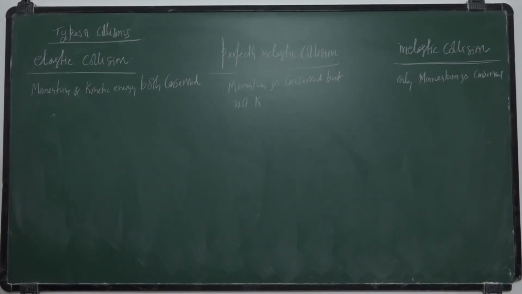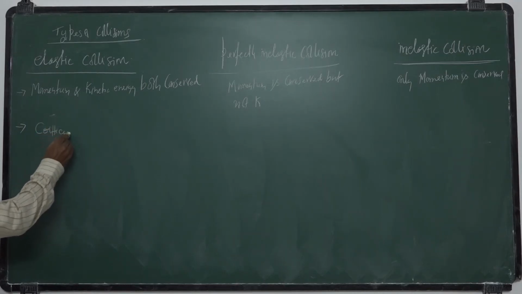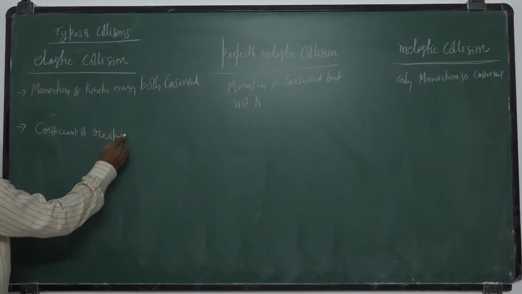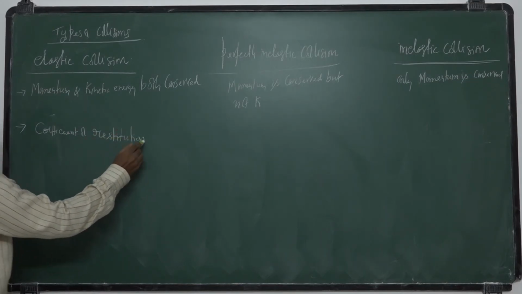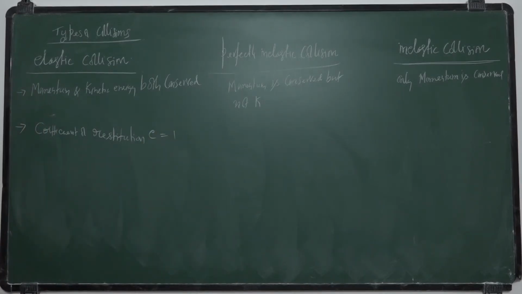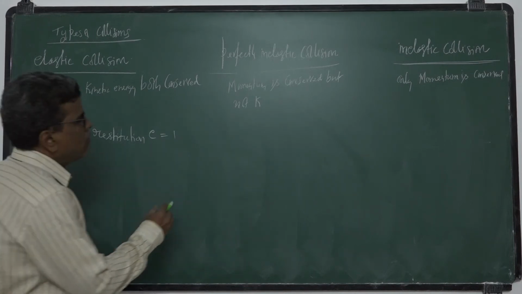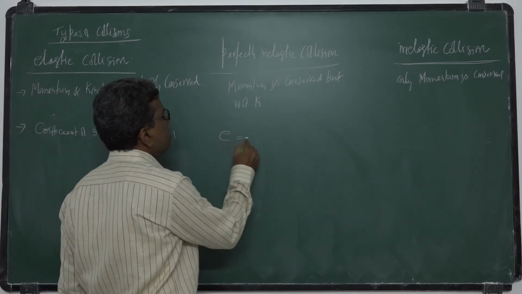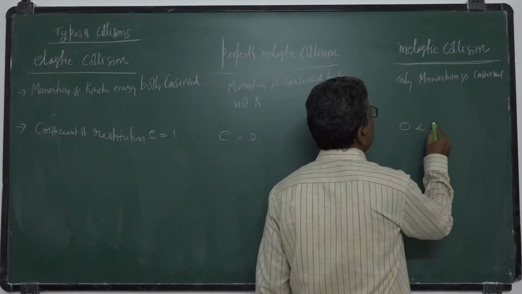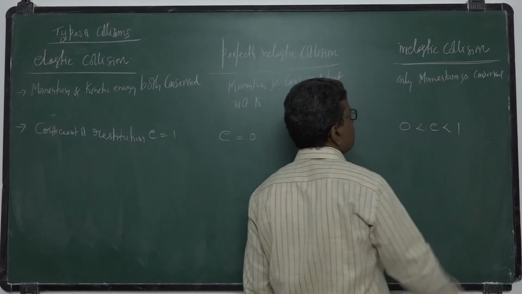So here, the coefficient of restitution E value is 1 for perfectly elastic collisions. Here the coefficient of restitution E is equal to 0. Here E value lies between 0 and 1. Okay.